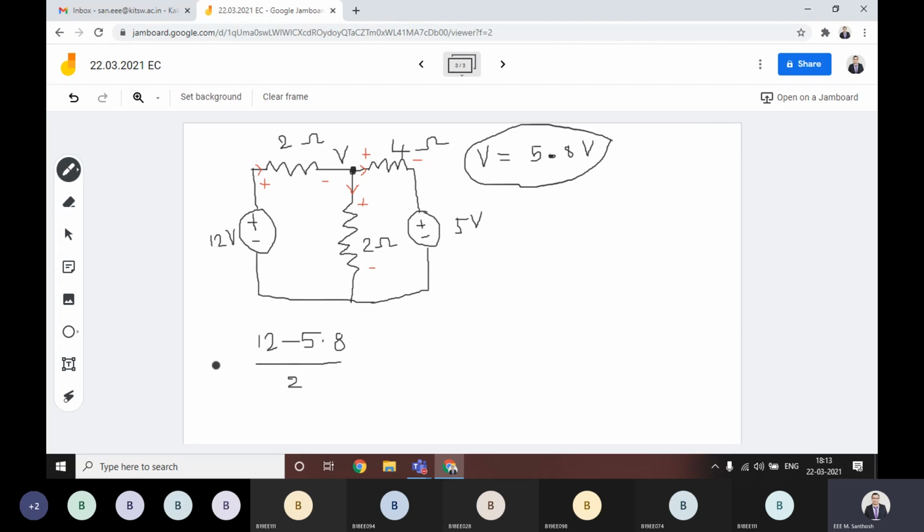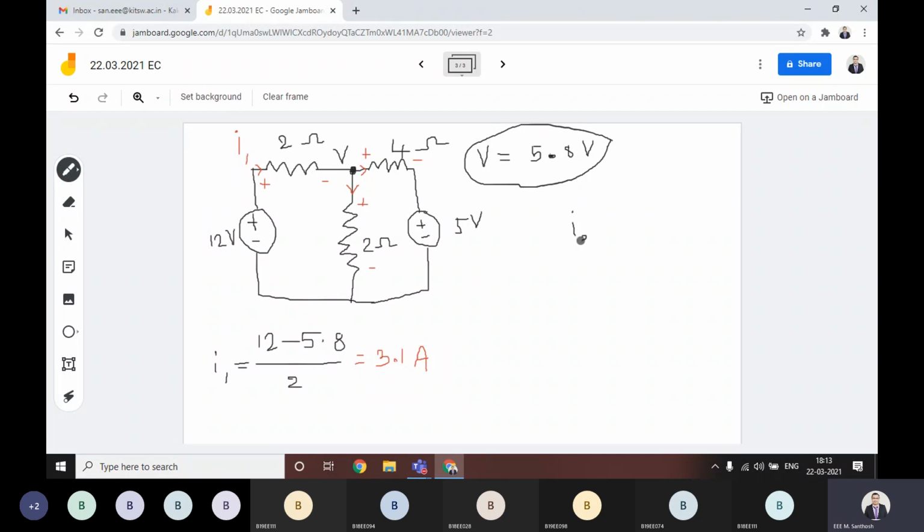For that reason this I am calling as I1, the first current. I1 you can calculate from this. How much is this value? 3.1 you are getting? I hope you are getting 3.1.